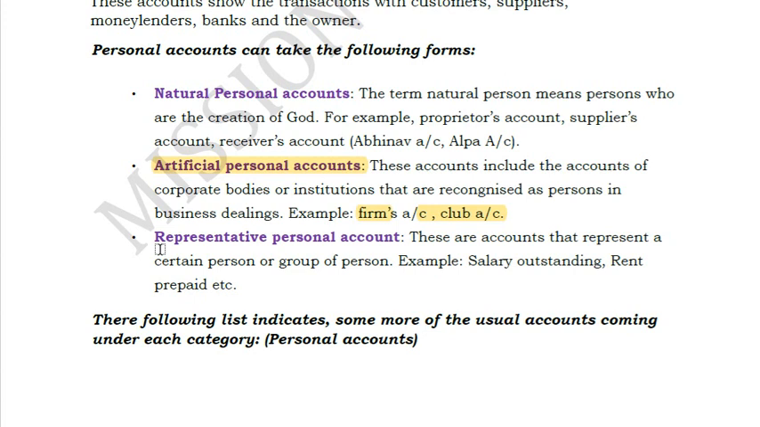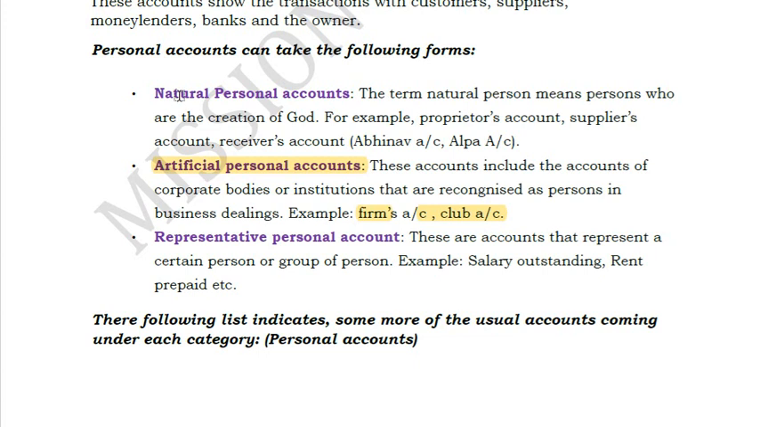Similarly, there is something called a representative personal account. That means it represents a group of people. What is that? Salary outstanding. Why is it a personal account? Because it represents the salary of a group of people. Who are those people? Again, they are personal, isn't it? They are X, Y, Z, A, B, C who are working for the company and their salary is represented by salary outstanding. So it is like a representative personal account. That means it represents a group of people. Similarly, rent. Rent is also a personal account because you are going to pay to a particular person. So rent represents something which is a personal transaction. So all this comes under personal account.